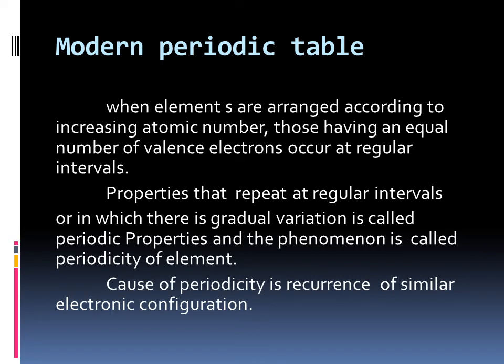The cause of periodicity is the recurrence of similar electronic configuration. It means that elements with similar electronic configuration, or the same number of valence electrons, show the same chemical properties.